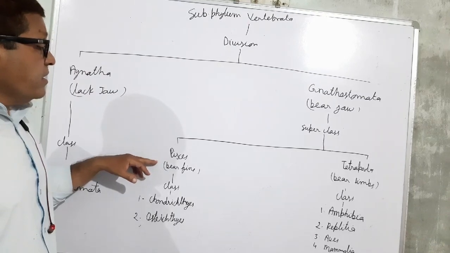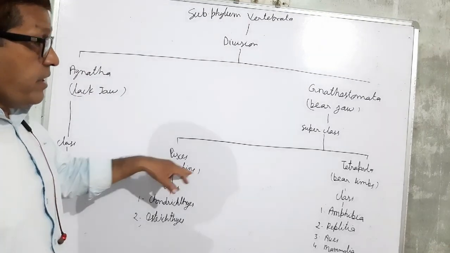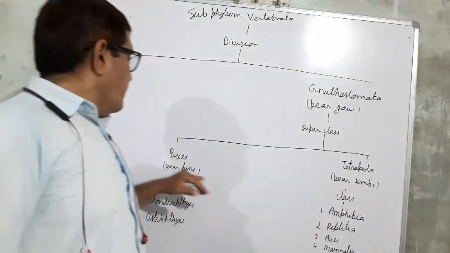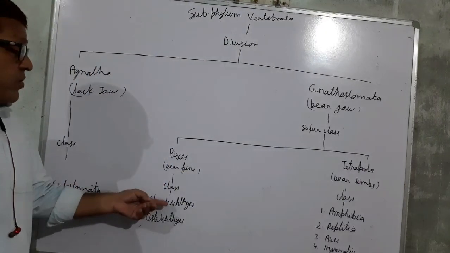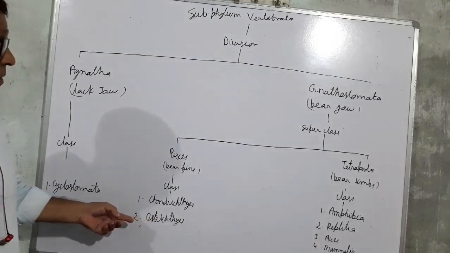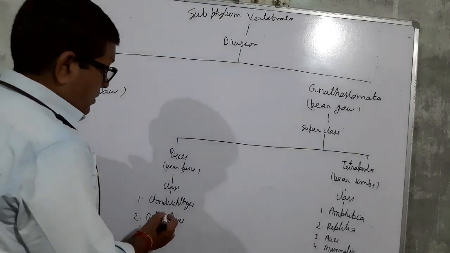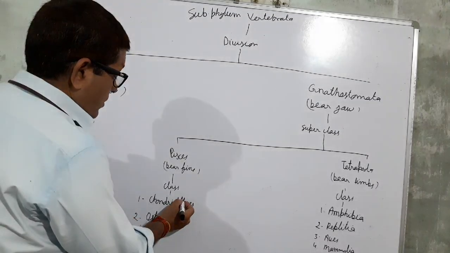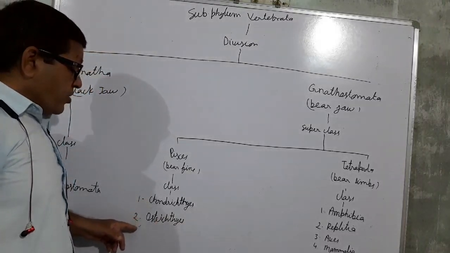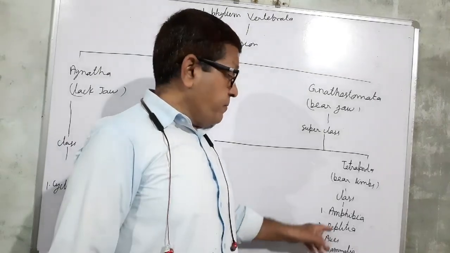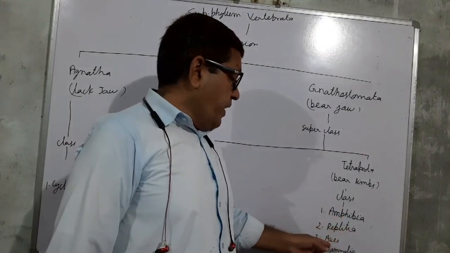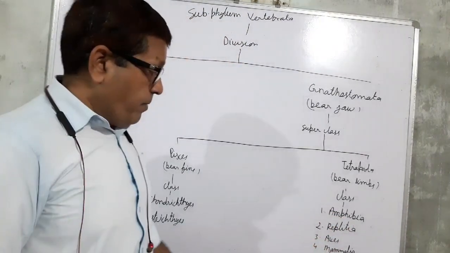Superclass Pisces bears the fins and Tetrapoda bears the limbs. Pisces has two classes, Chondrichthyes and Osteichthyes, while Tetrapoda contains four classes: Amphibia, Reptilia, Aves and Mammalia.